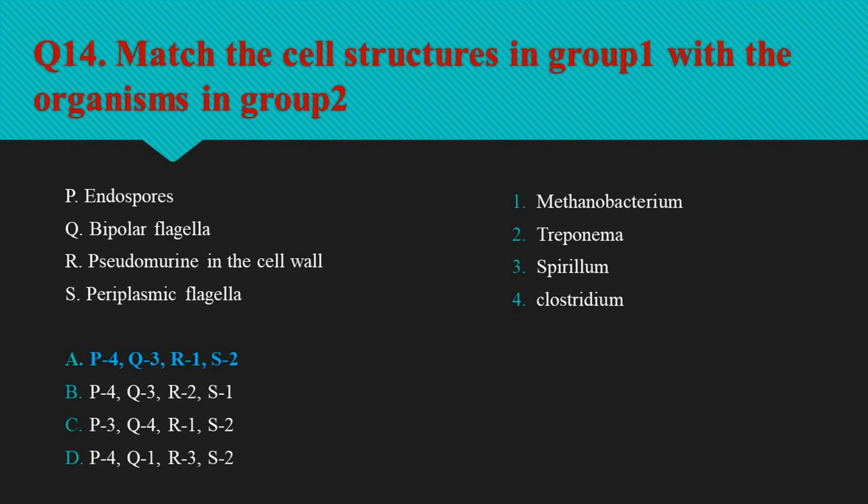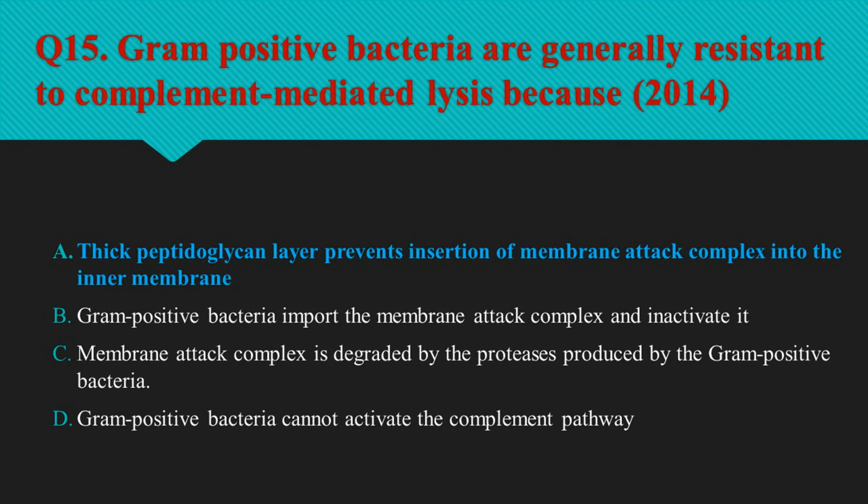Methanobacteria are methane producing microorganisms and have pseudomurein in their cell wall. So option A, P4Q3R1S2 is the right option. Question number 15. Gram-positive bacteria are generally resistant to complement-mediated lysis because gram-positive bacteria have a thick layer of peptidoglycan as their cell wall, which provides strength and support to bacteria.